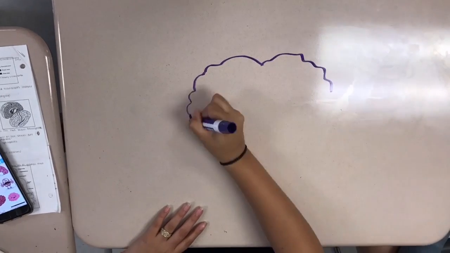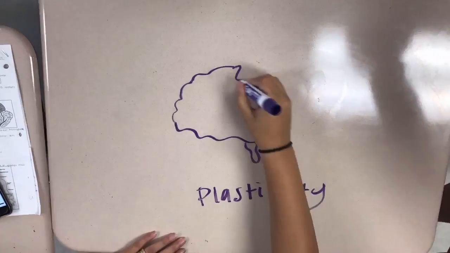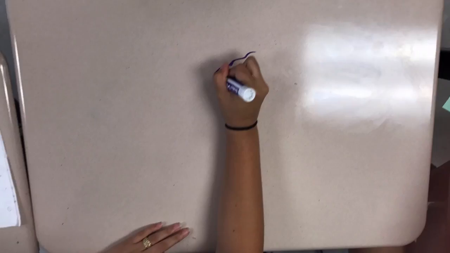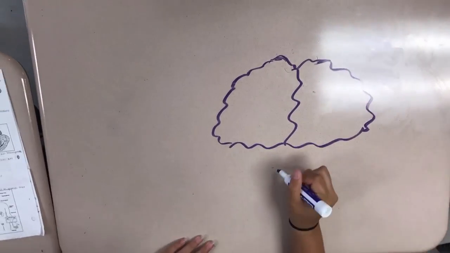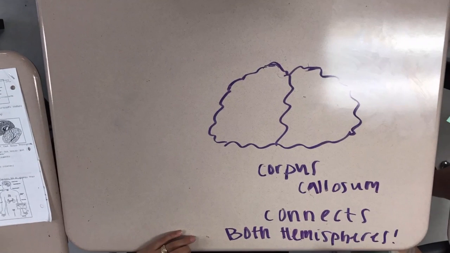Plasticity is when the neural tissue can recognize and respond to damage, and mostly occurs when young. The corpus callosum is the largest bundle of neural fibers. It connects the two brain hemispheres and carries messages between the two.